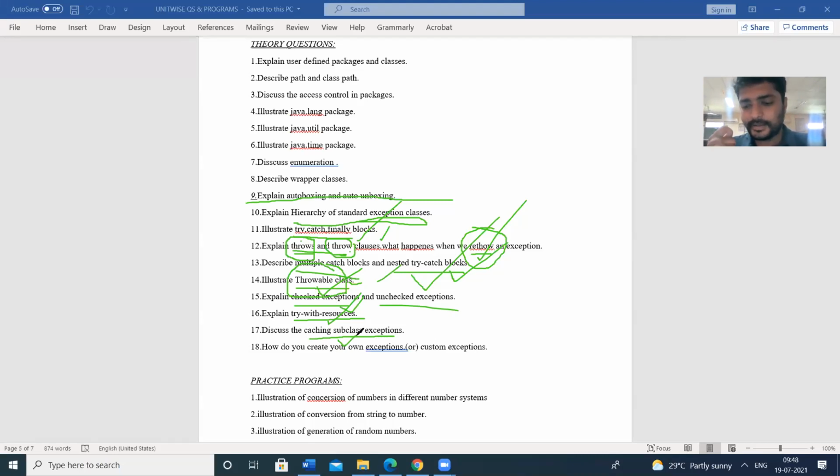In the concept of inheritance, the subclass can inherit the properties of the superclass, so how can exception handling be performed in inheritance? So that is catching the subclass.